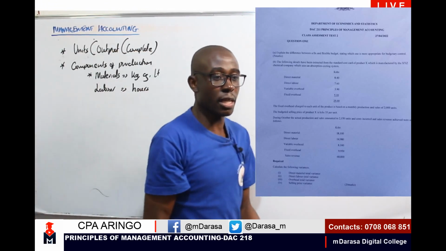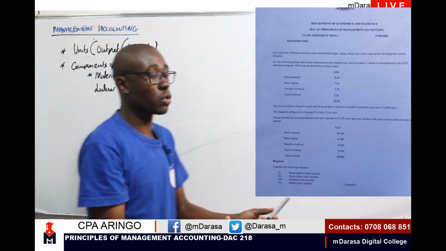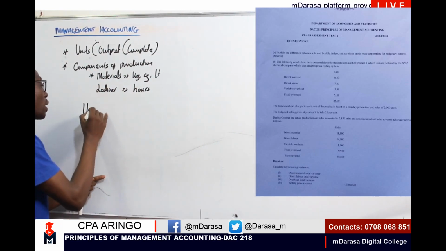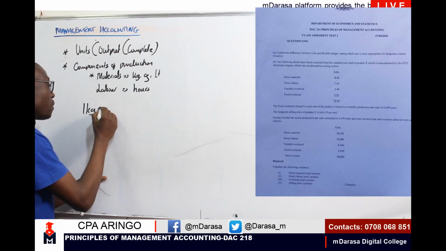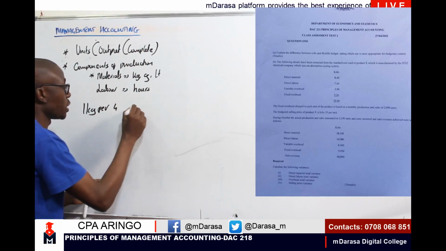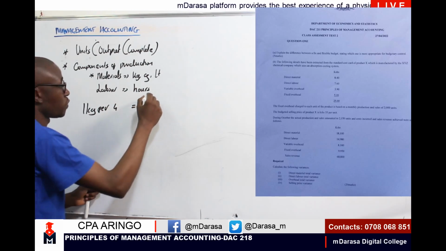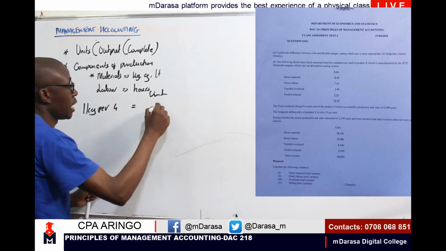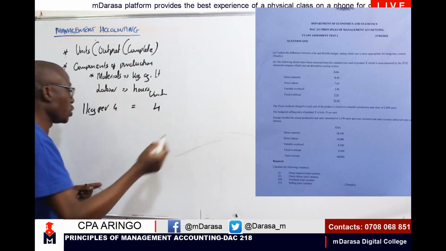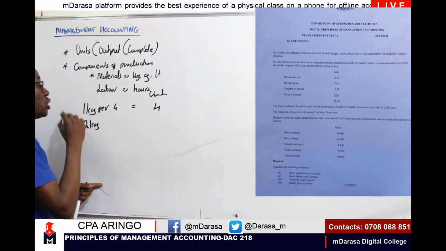So in this case of hours, many a times in most of the questions, you can be told that maybe I was using one component, 1 kg, going for, say, like 4 shillings to produce 1 unit. So in a unit production here, I'll be having 4. Other case, you can be told that for me to produce 1 unit, I require, say, like 2 kgs.